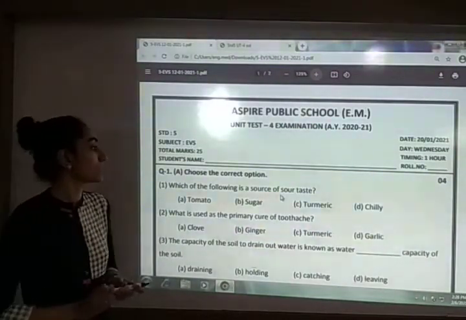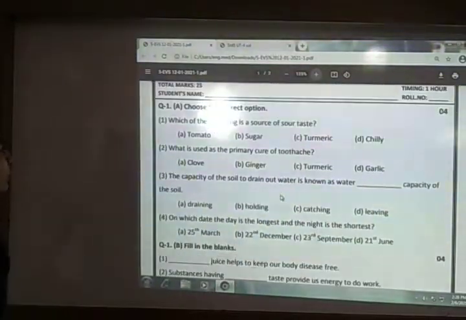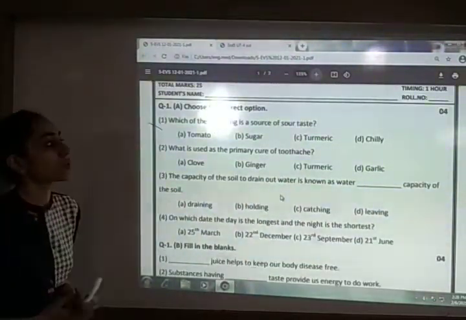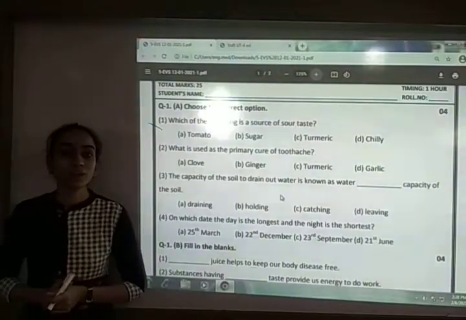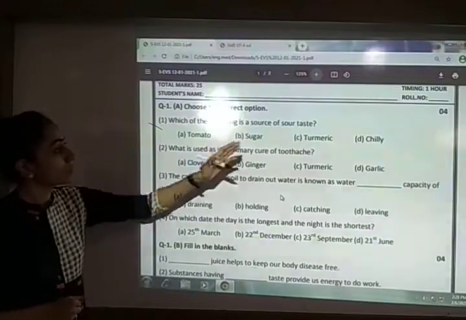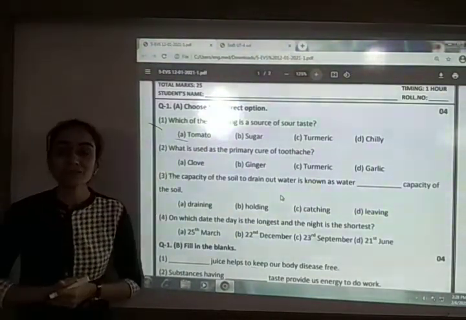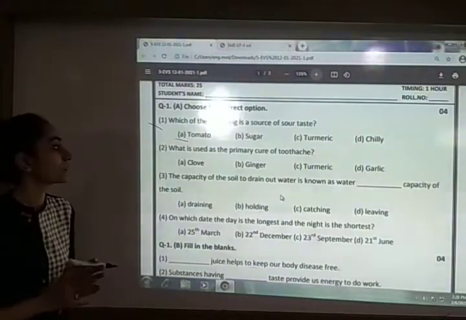The first question is question number 1A. Choose the correct option. The first one is, which of the following is a source of sour taste? Which one has the sour taste? The options are sugar, tomato, turmeric and chili. So here your answer is option A, that is tomato. It has the sour taste.